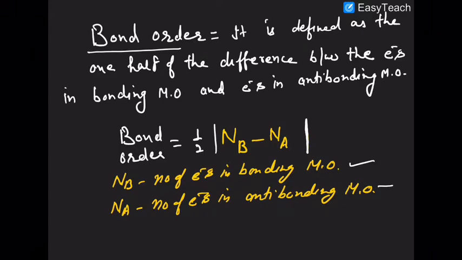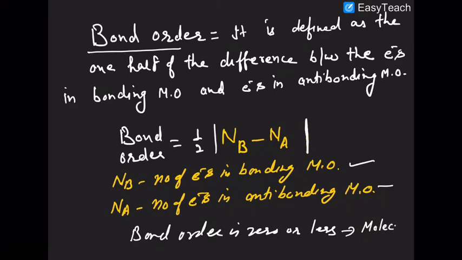What is that? If bond order is 0 or negative or less, the molecule or species does not exist. So bond order must be some positive number. Are you getting that or not? Bond order must be some positive number.